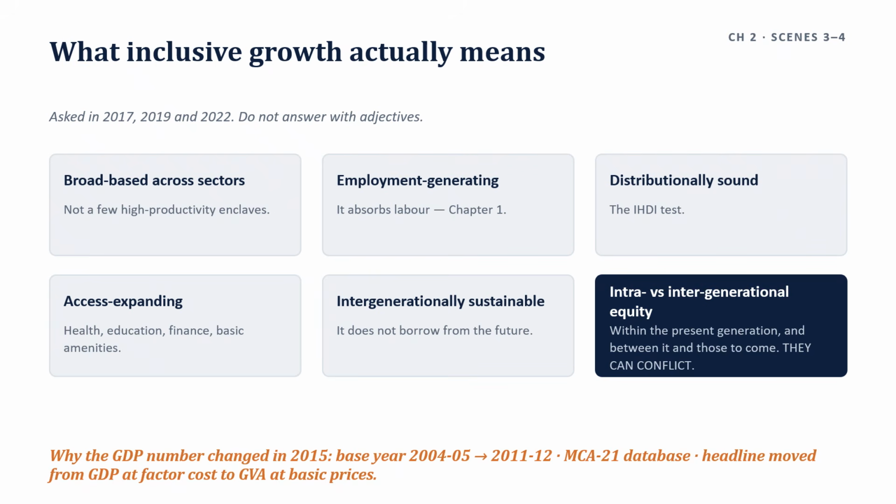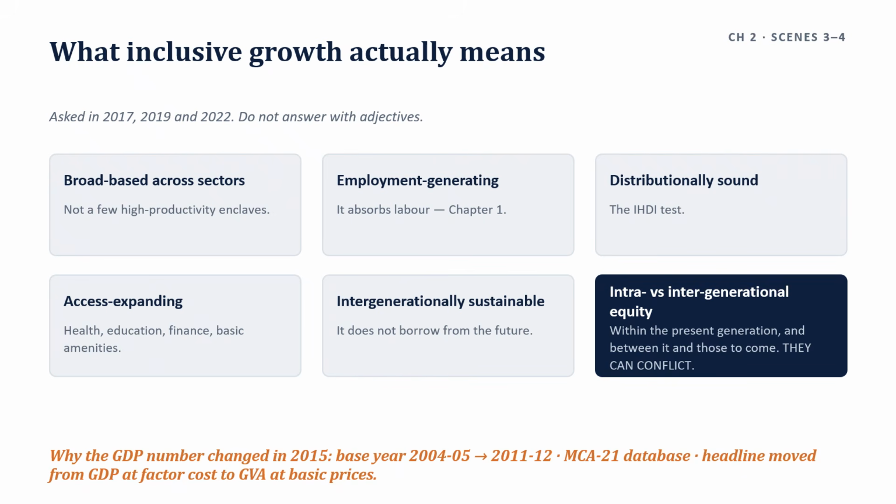The old series led with GDP at factor cost. The new series leads with gross value added at basic prices and reports GDP at market prices as the headline growth number. So the difference between them is taxes and subsidies on products. That is not a technicality.